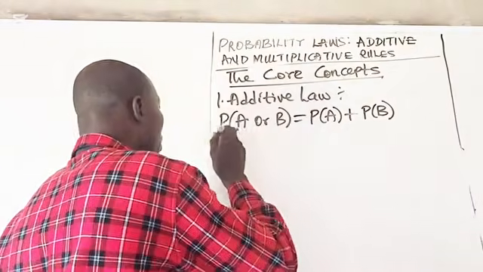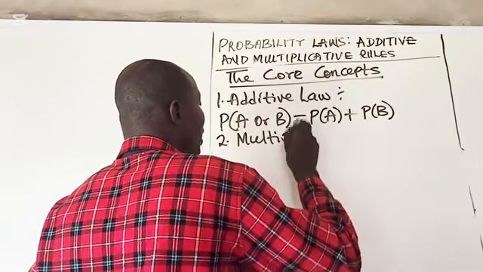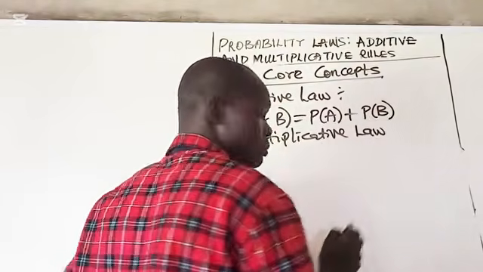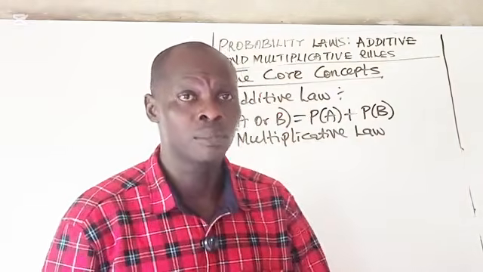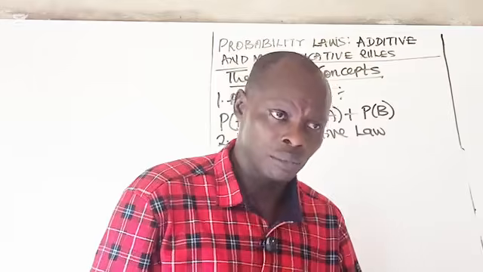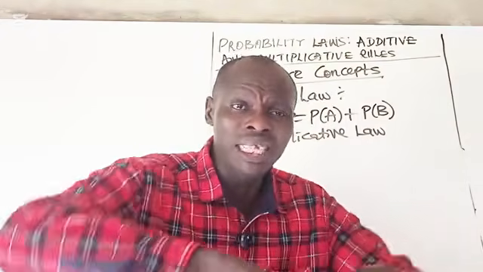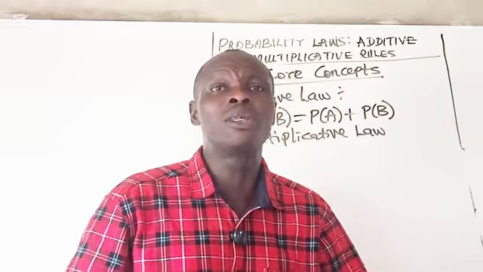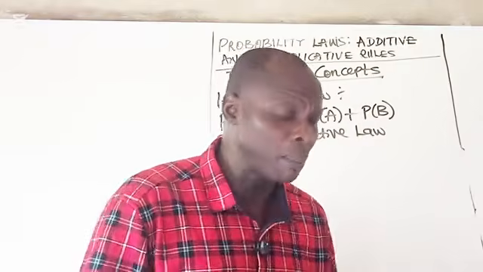The second law we are going to look at is multiplicative law of probability. Use this for a sequence. You want one thing and then another thing to happen. It is about a chain of events. By chain of events, I mean joint events when they occur together. Remember the song says, when you see and, you multiply.